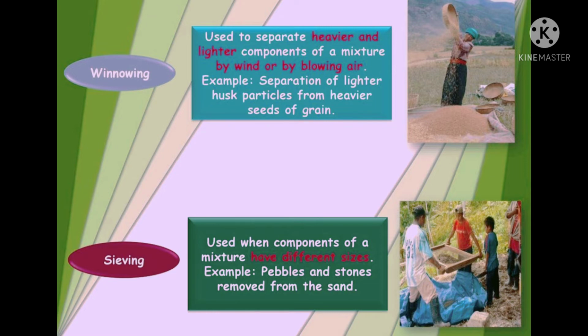Winnowing is a method in which we are separating the heavier and the lighter components of a mixture with the help of wind or the blowing air. And mainly it is used to separate lighter husk particles from the heap of grains. Sieving is usually used at construction sites, and when the components of a mixture have different sizes.